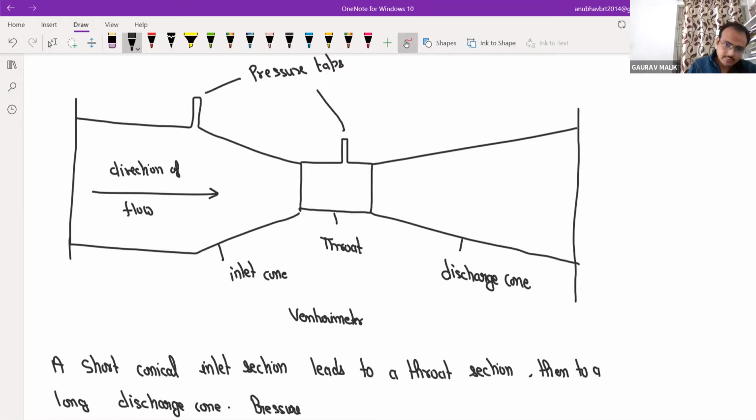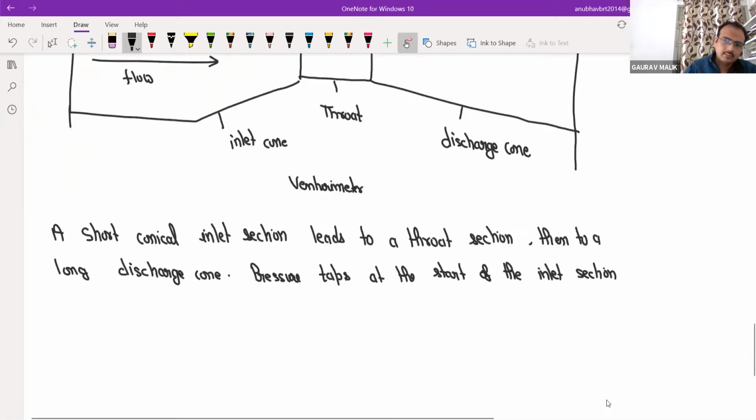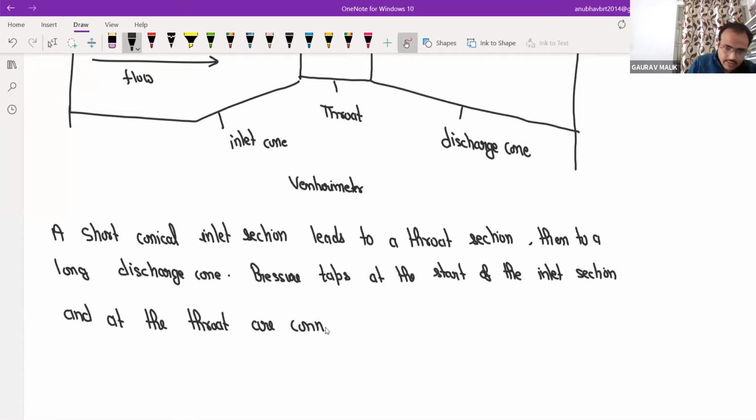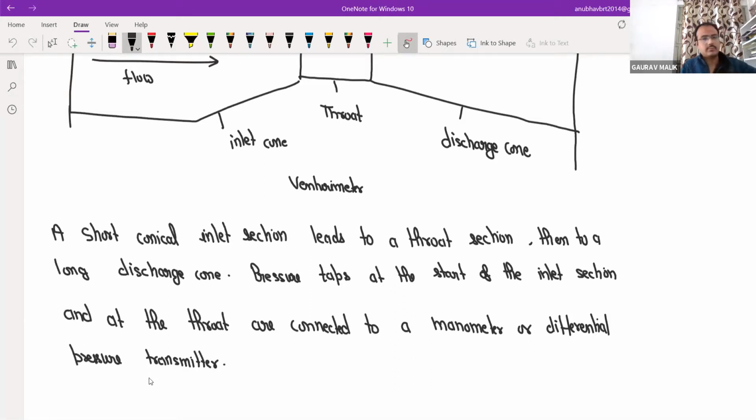And pressure taps at the start of the inlet section and at the throat are connected to a manometer or differential pressure transmitter. That pressure part there is no need to discuss. We have already covered.